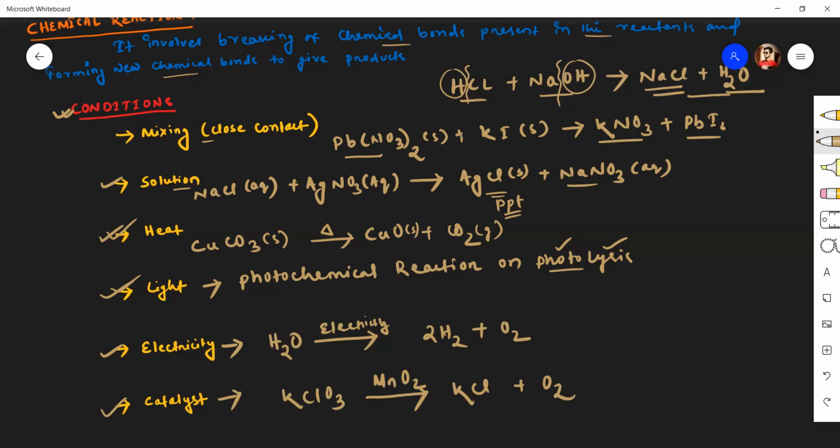So the catalysts themselves do not take part in the reaction. They only accelerate or decelerate the reaction. When a catalyst accelerates the reaction, it is known as a positive catalyst, and when it decelerates the reaction, it is known as a negative catalyst.